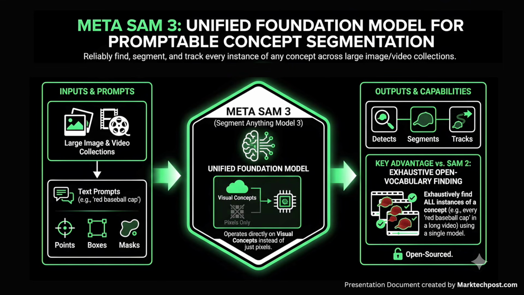It detects, segments, and tracks objects from both text prompts and visual prompts such as points, boxes, and masks. Compared with SAM2, SAM3 can exhaustively find all instances of an open vocabulary concept, for example, every red baseball cap in a long video, using a single model.